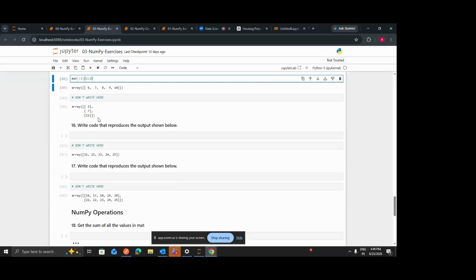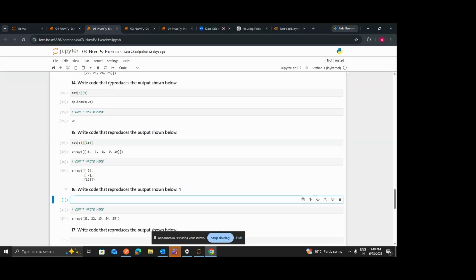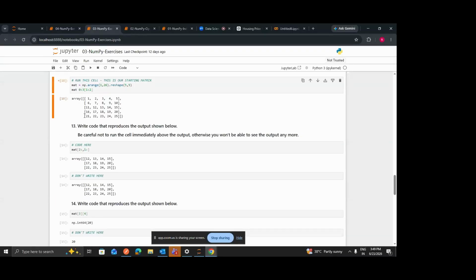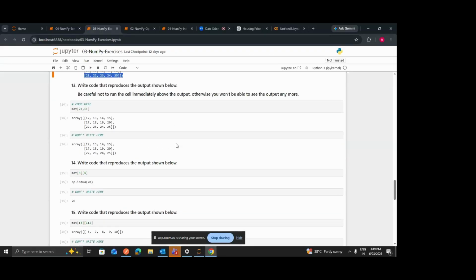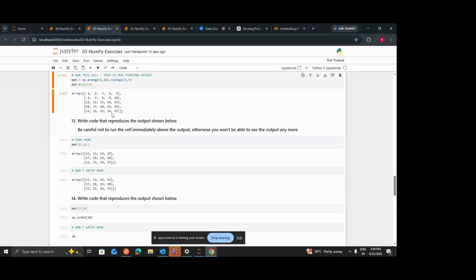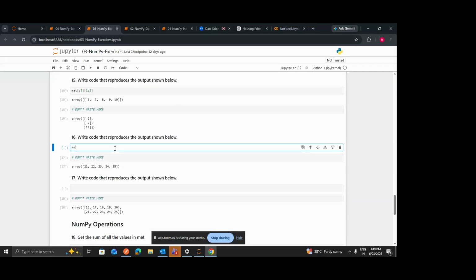Leave it. Let's move to the next one, which is write the code that produces the output shown below. So basically, you are expected to print this row: 21, 22, 23, 24, 25. So how can I select this particular row?